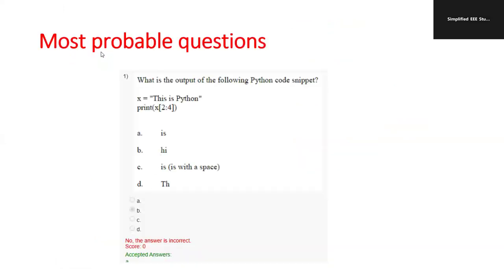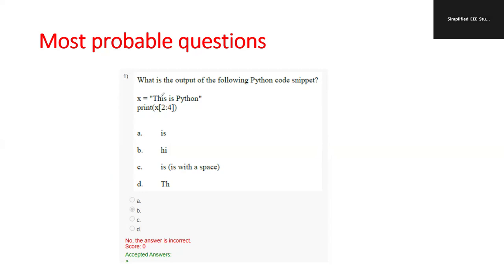Also, kindly go through these important questions they assign. Like the NPTEL team assigns these questions as an assignment. So kindly discuss accordingly. So what is the output of the following Python snippet? So X is a given string. So print X, then from 2 to 4, it's indexing actually. You should know about indexing.